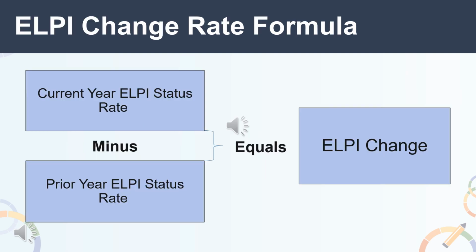The LP change rate formula is as follows. Current year LP status rate minus prior year LP status rate equals LP change.